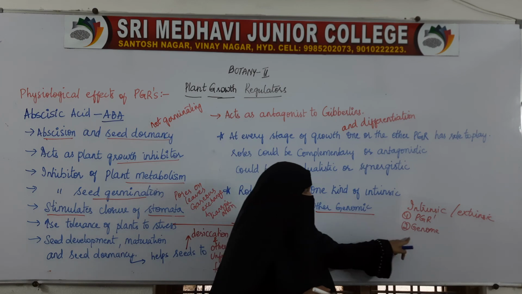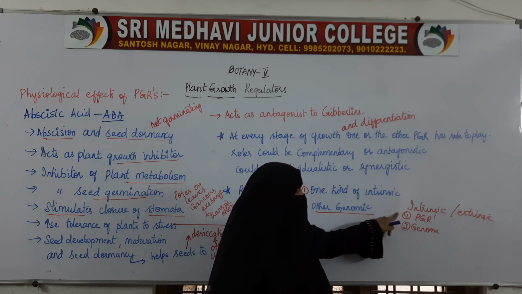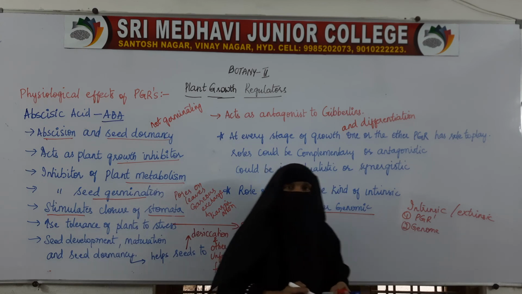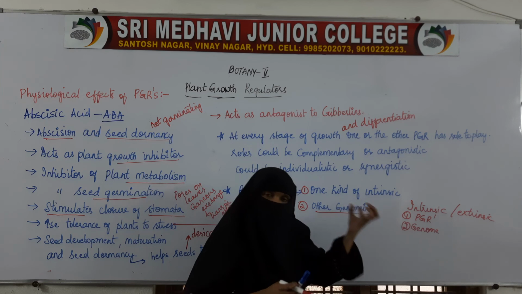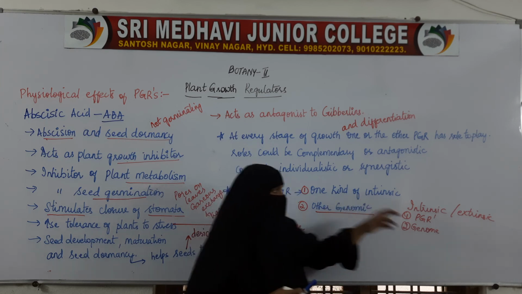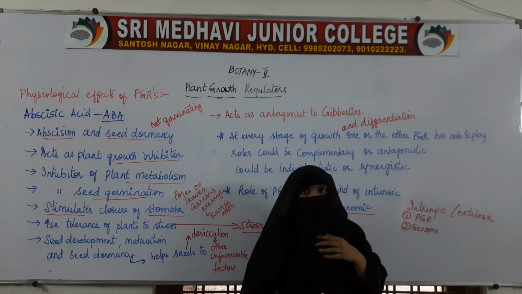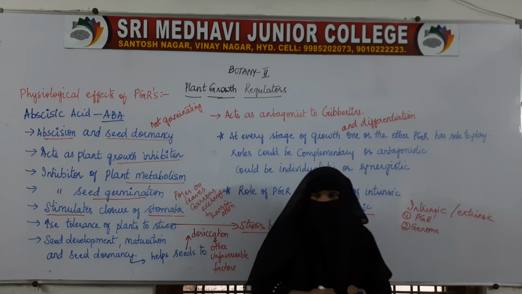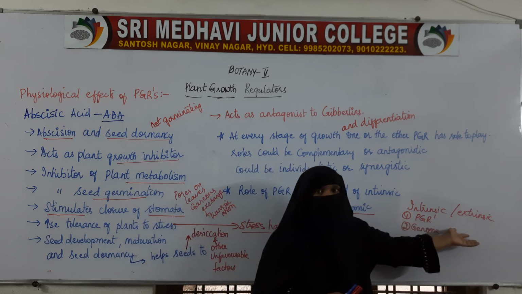So the growth is dependent on the DNA of the plant, that is the genome of the plant, as well as on the plant growth regulators of the plant. These two are the factors which are present inside the seed itself. And the extrinsic factors which help are temperature, light, gravity, all these are the extrinsic factors.